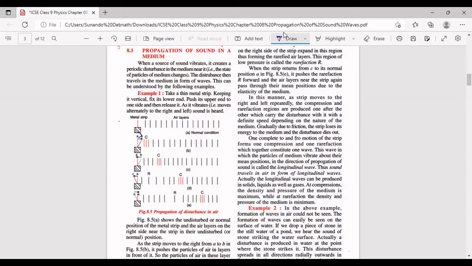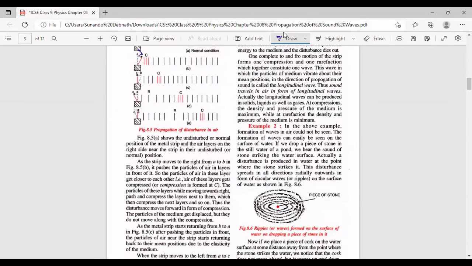Take a thin metal strip, keep it vertical, fix its lower end. Okay, we have fixed its lower end. Now push its upper end to one side and then release it. Means we are setting it into vibrations. As it vibrates, it moves alternatively to the right and left, and sound is heard.